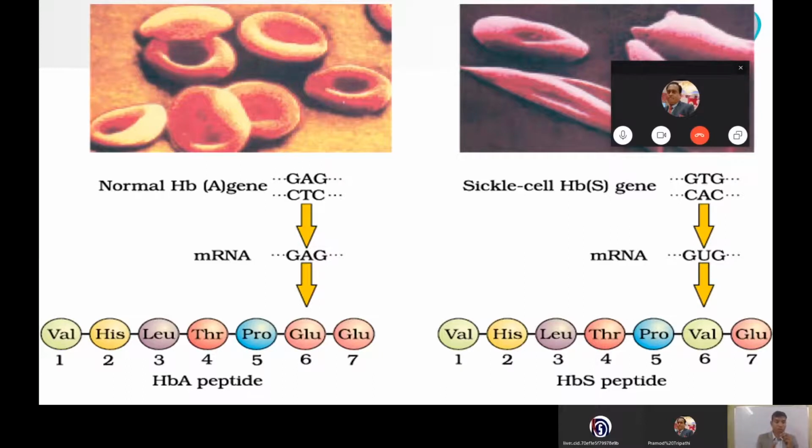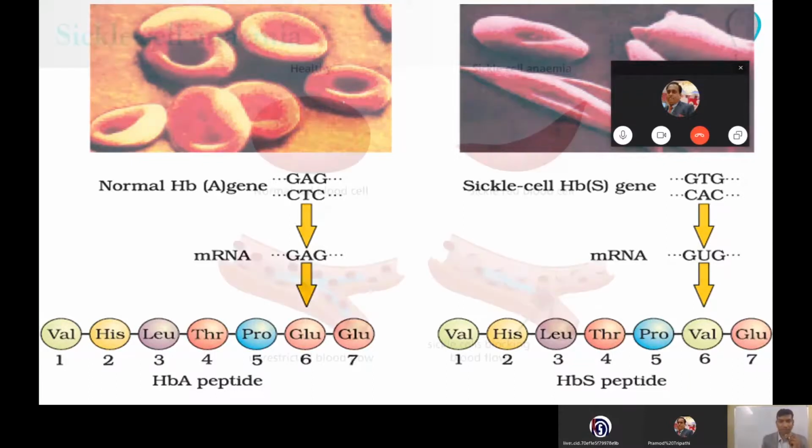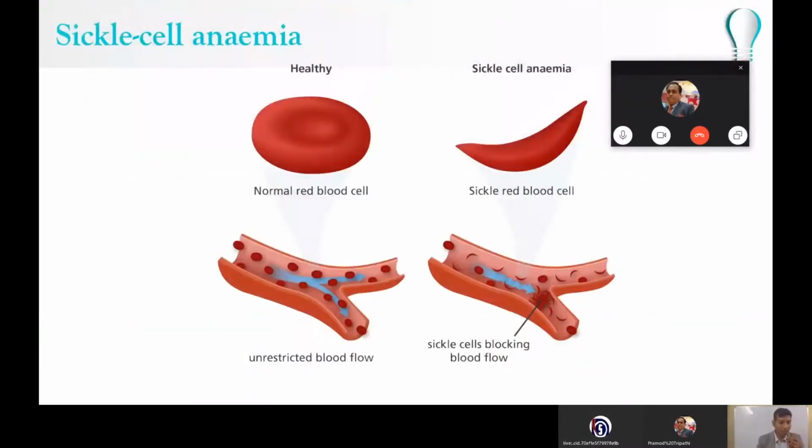So what happens? The mutant hemoglobin undergoes polymerization under low oxygen tension and becomes elongated and sickle-like in structure. You can see it here, this kind of structure can be there. In this case, it is not able to carry enough oxygen and it also results in blockages. So next we'll be proceeding towards our next topic.